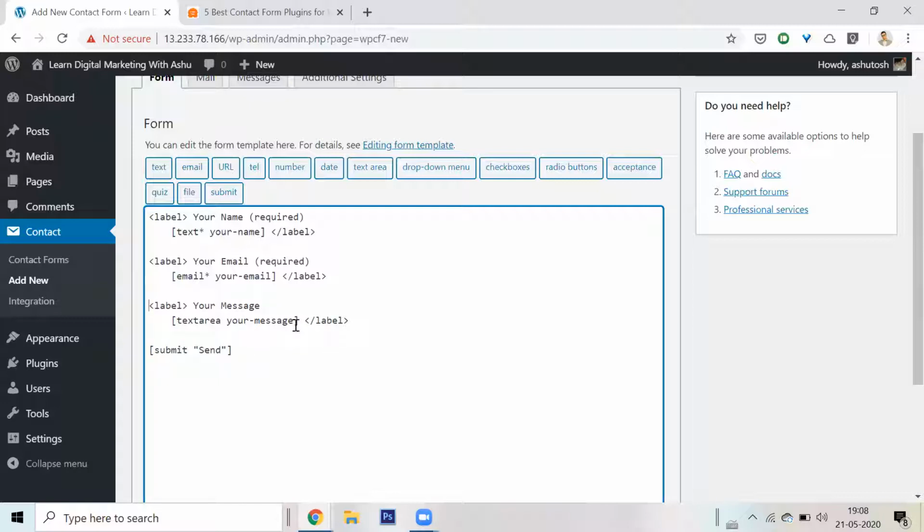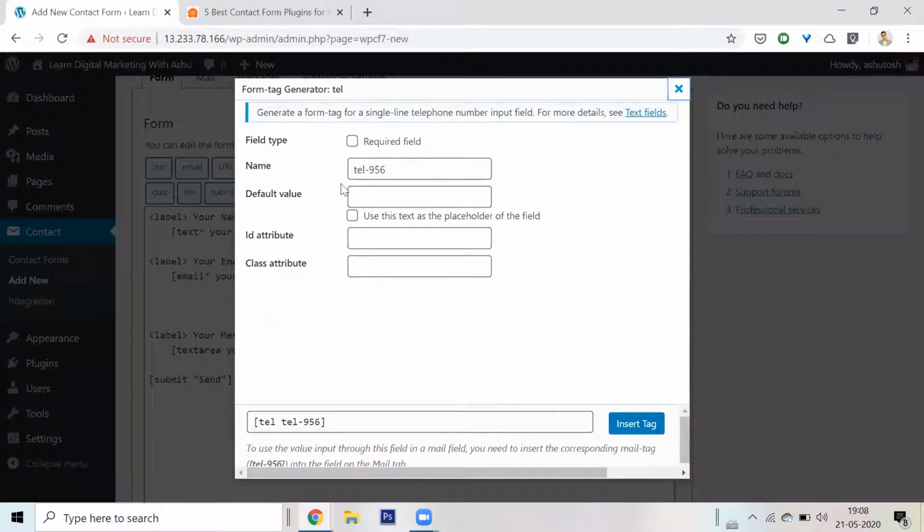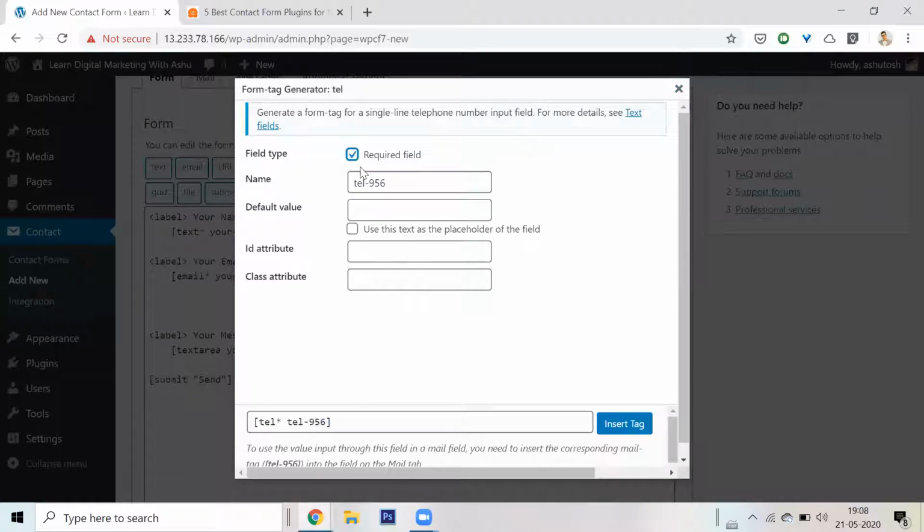Okay, so here is my message. I have name, email. I also want to enter a phone number. So I can go here. There is already a template generator which says generate telephone number. I'll click here, and it will generate a telephone number field. I'll say this is a required field type, because I want people to enter their telephone number. This is the name of the field, and I don't want to change it.